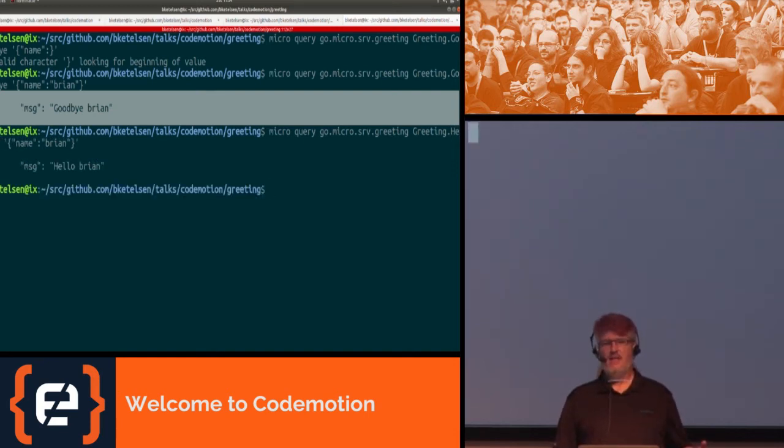So the command line uses the protocol buffer definition to inspect the service that's running and determine how to call it. There are 2 different types of clients in Micro, in Go Micro specifically, because Micro is more than just Go. But in Go Micro, you have a strongly typed client, which is the client that is generated by the protocol buffers.